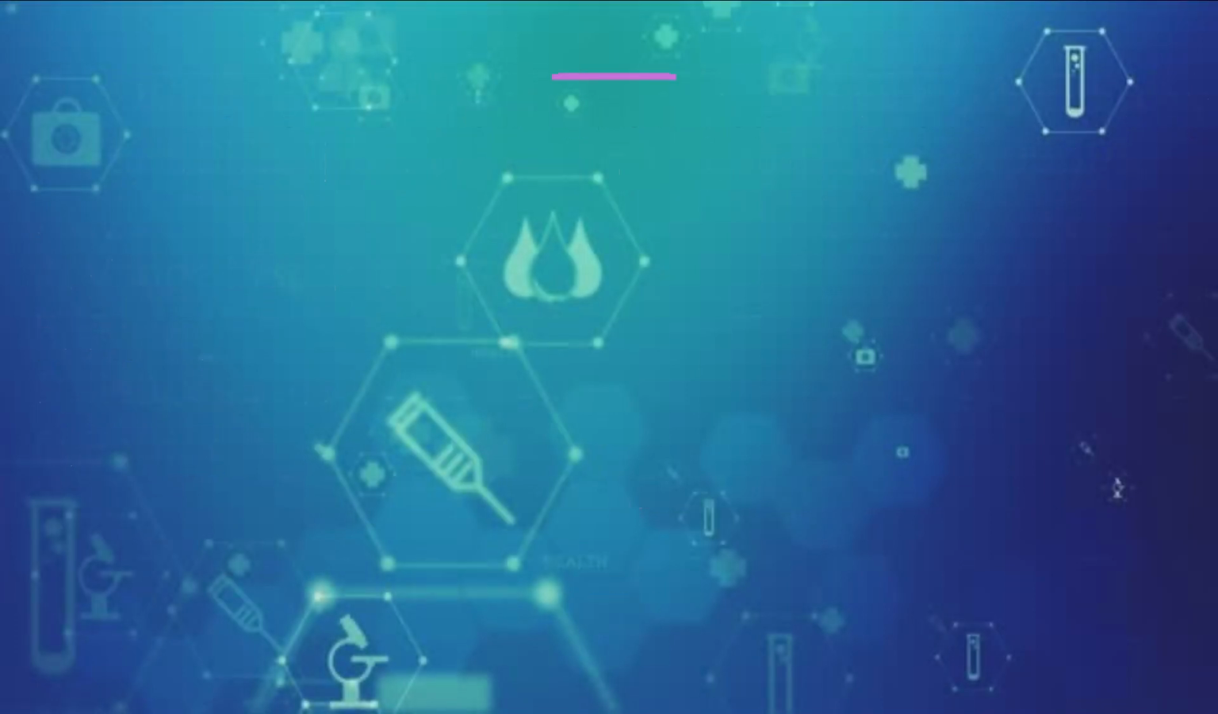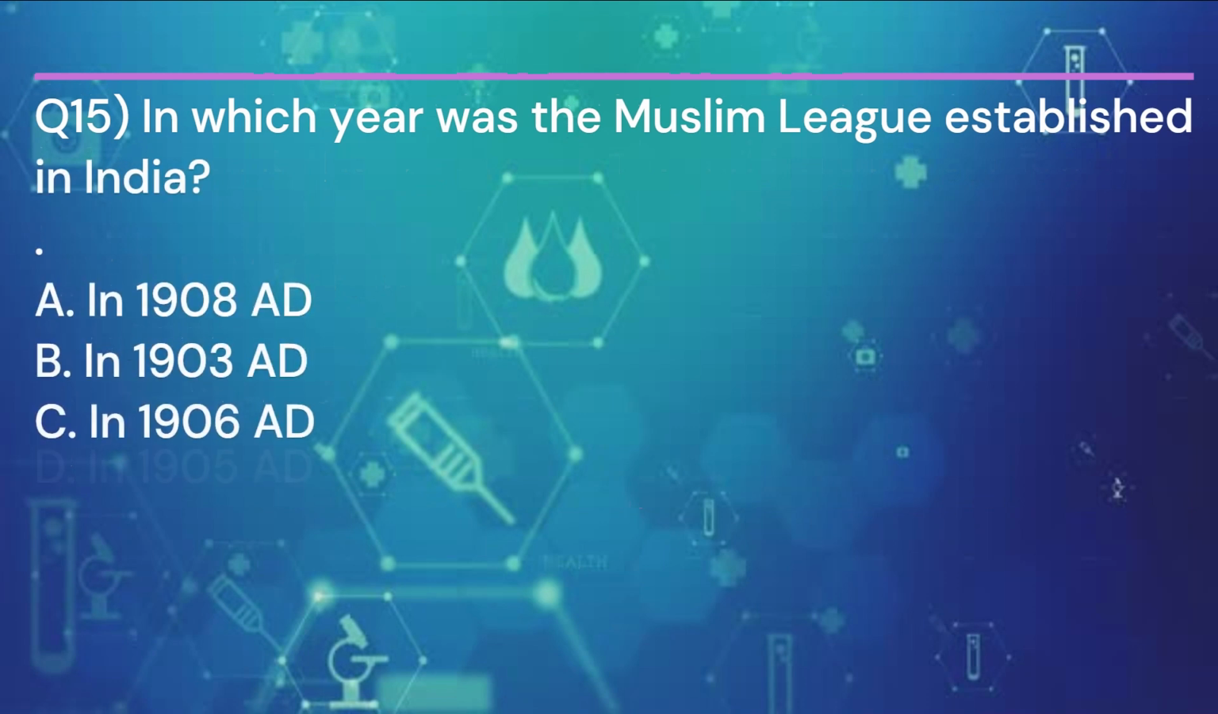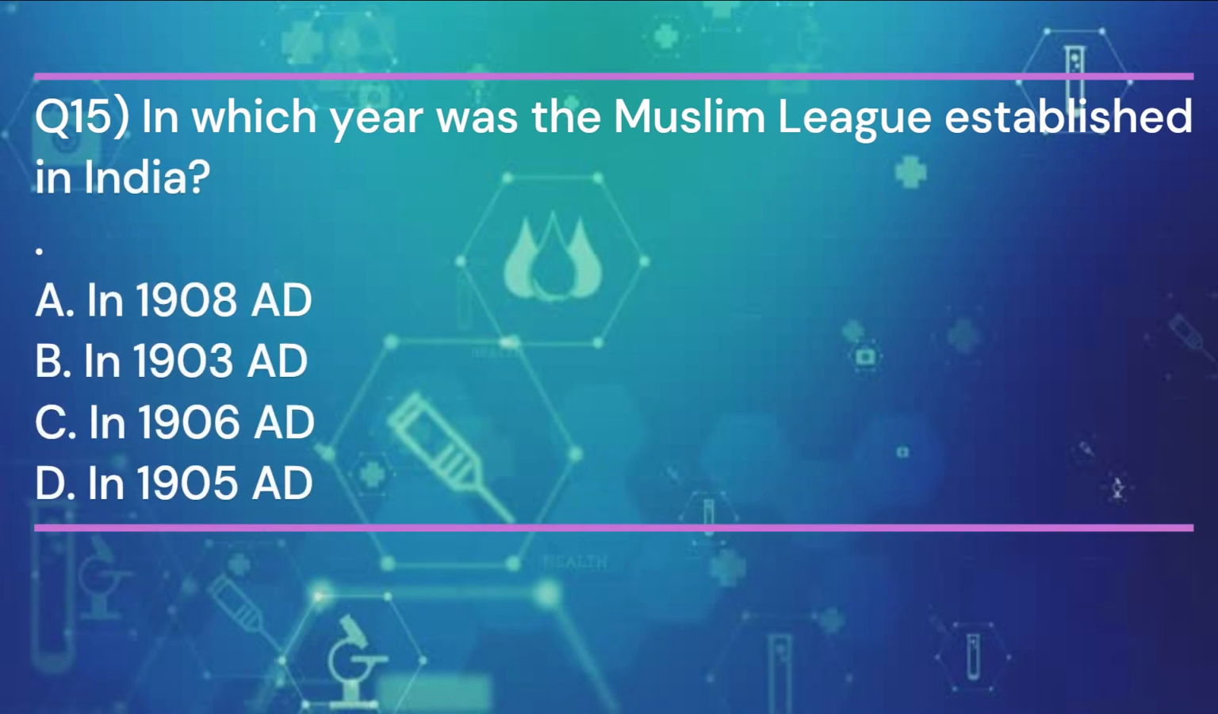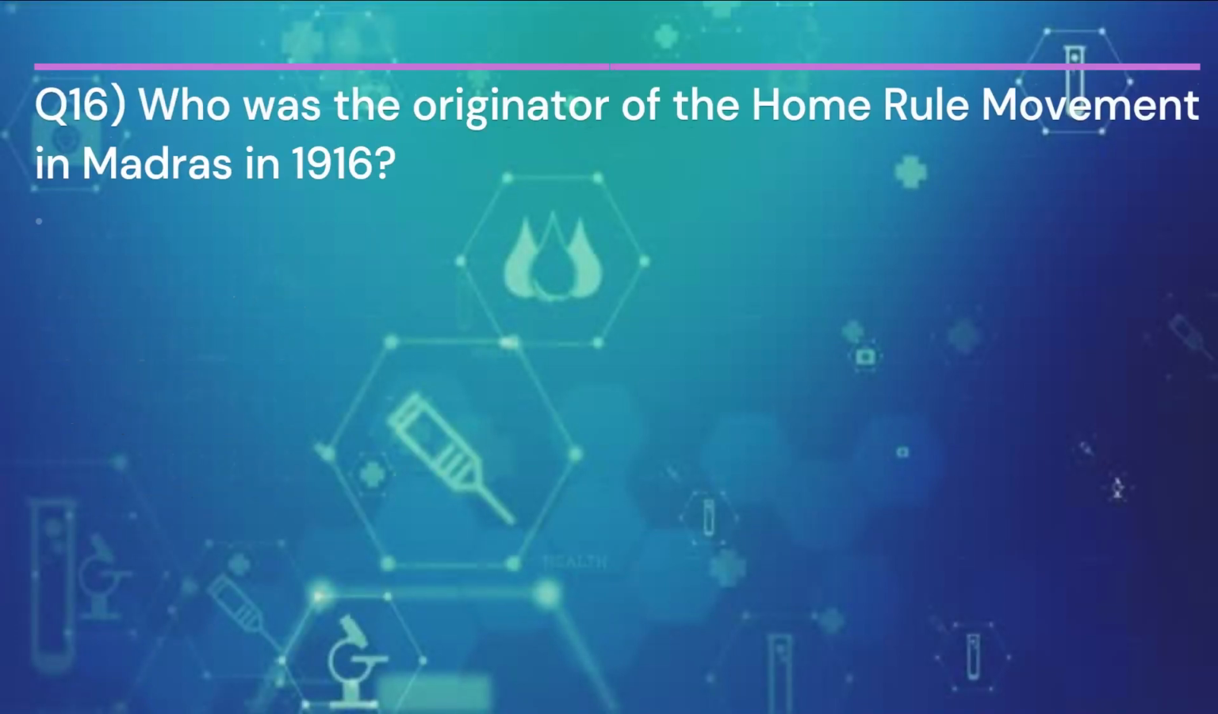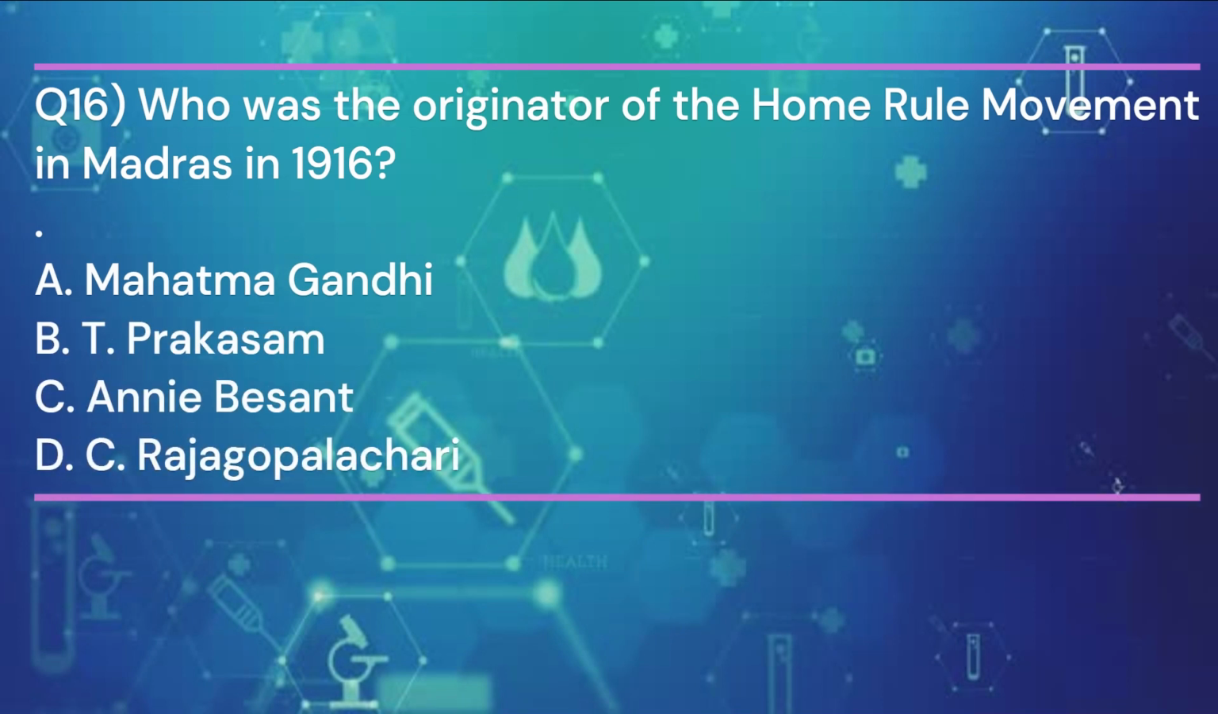Patriot. Question 15. In which year was the Muslim League established in India? And the answer is C. In 1906 AD. Question 16. Who was the originator of the Home Rule movement in Madras in 1916? And the answer is C.